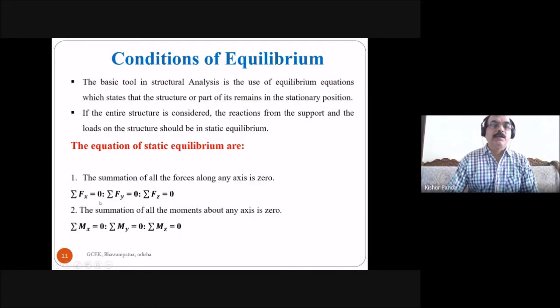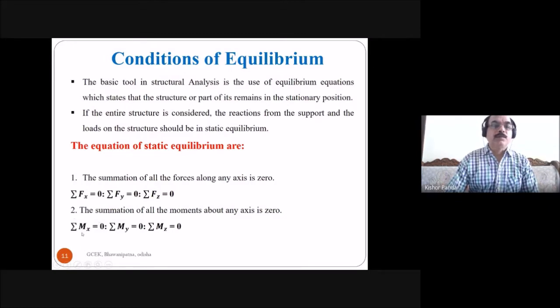Then the second three equations: the summation of all the moments about any axis is 0. So summation of Mx equal to 0, what is the meaning of this?